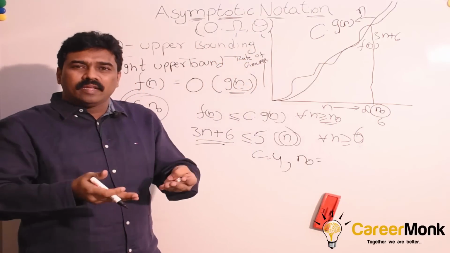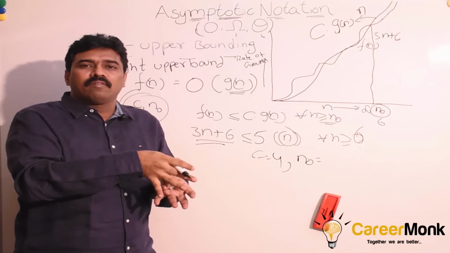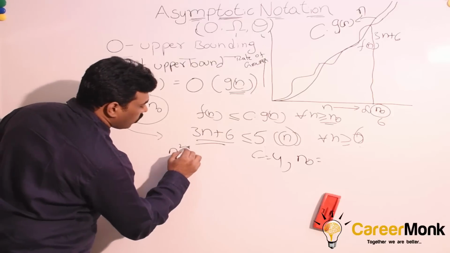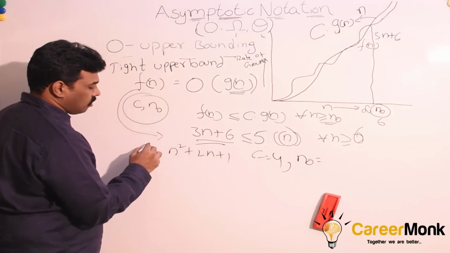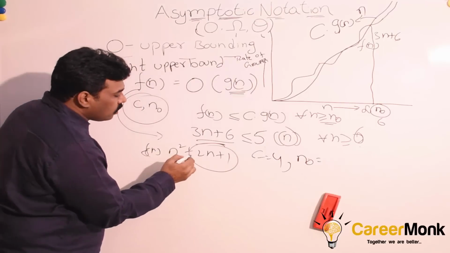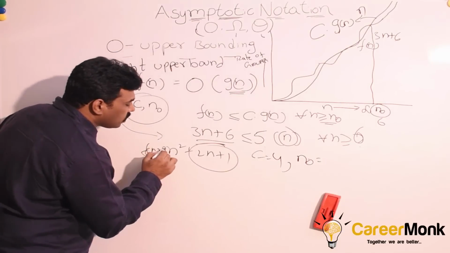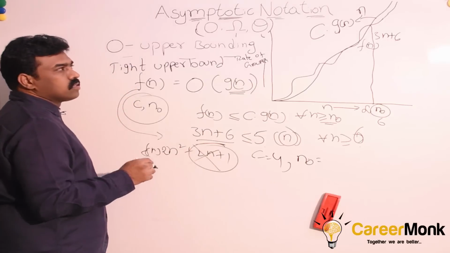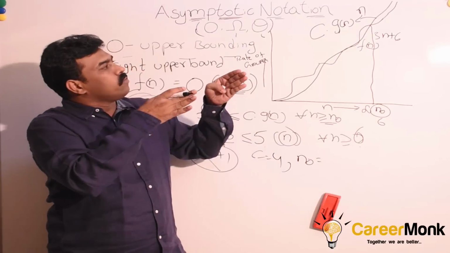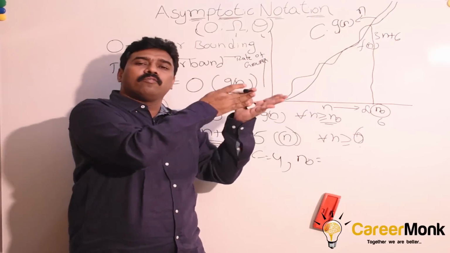While approximating lower values to the bigger value, we multiply with some constant. For example, take f of n as n square plus 2n plus 1. While approximating all the smaller values to the bigger value, instead of directly saying n square, we say 2n square and remove the rest. That is why we multiply c into g of n, and for the same reason we get c into g of n above f of n.